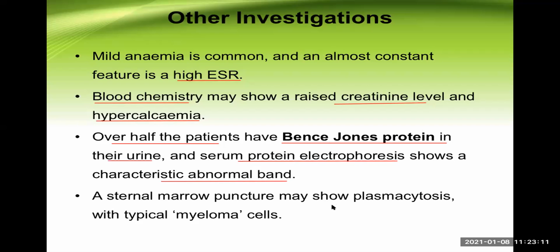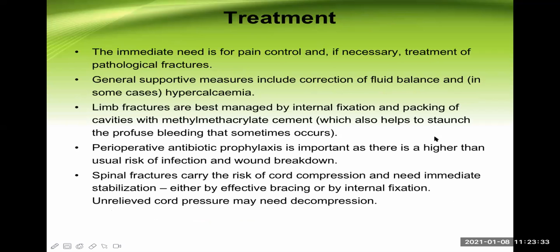If you want to prove whether these multiple myeloma cells are present in the bone marrow or not, you can go for a marrow puncture or bone marrow biopsy or aspiration. You don't need to go to the sternum, you can go to the other bone as well. It may show plasmacytosis with a typical myeloma cell. Now we are towards the end of this big topic.